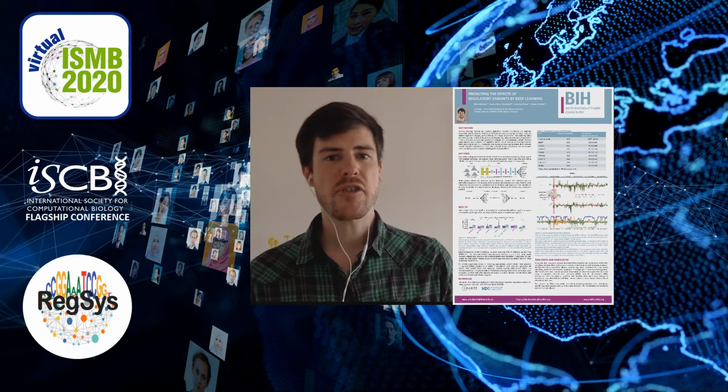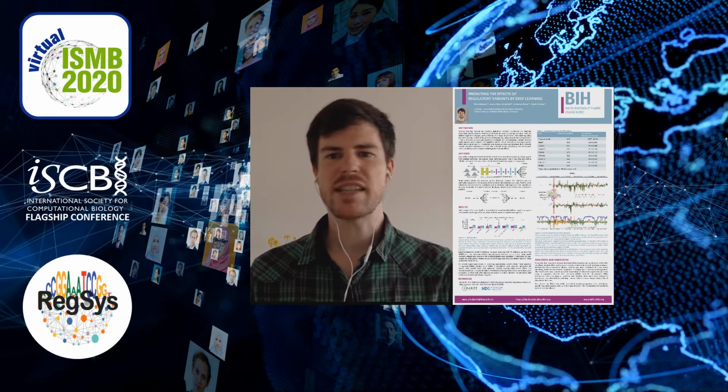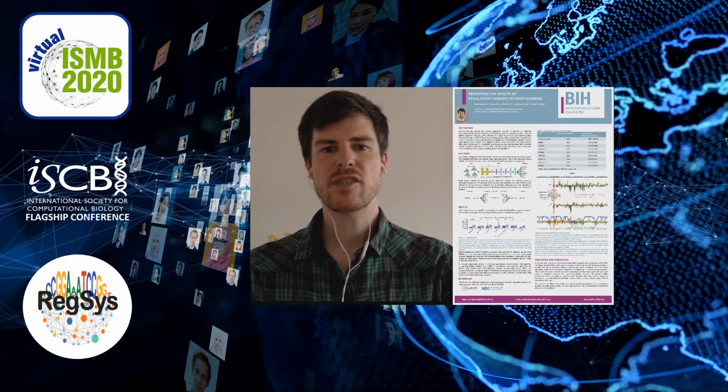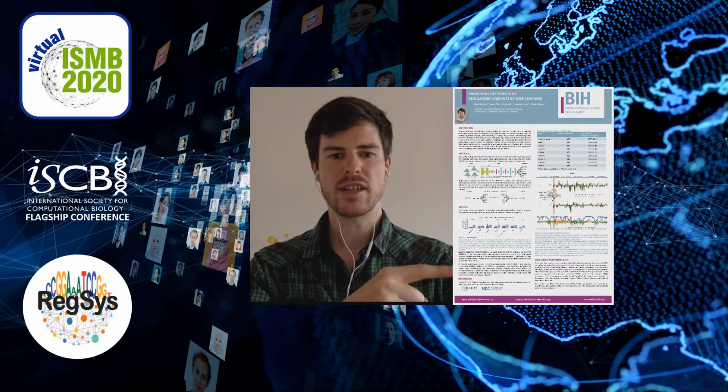A trained learner, especially a deep neural network, can be a black box, but there are strategies to extract the learned content. With integrated gradients and a tool called TF-MoDISco, we are able to find important transcription factor motifs learned by our model. This is described on the lower part of the left side here in the poster. So this strategy makes our model much more transparent.